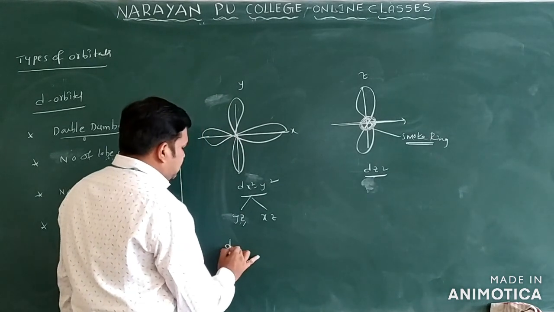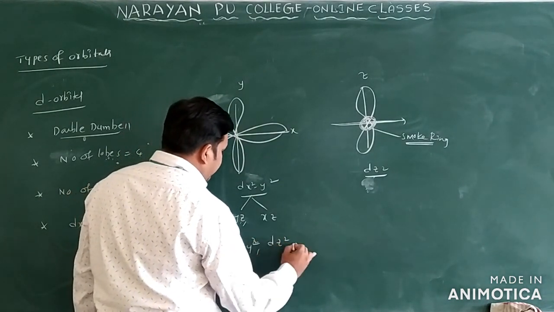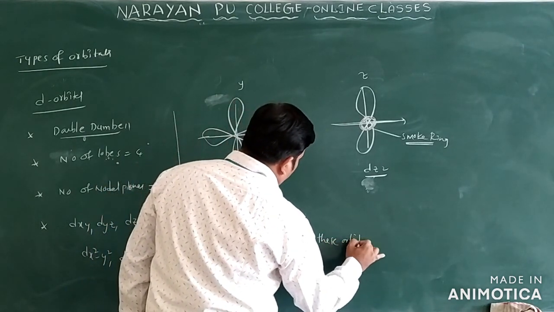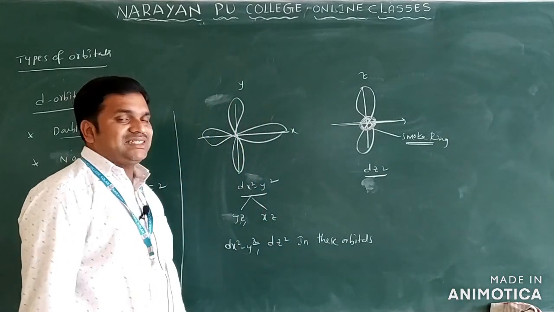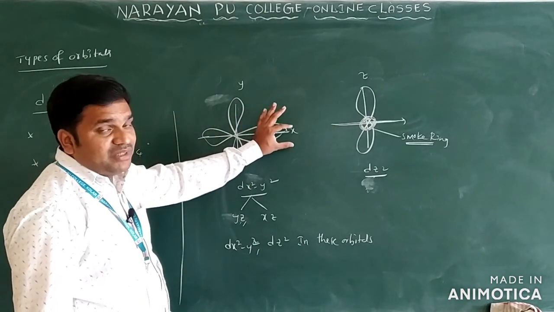What are the orbitals here? Dx square minus y square and dz square. You can see the lobes in these orbitals. Are the lobes present in between the axis or along the axis? Lobes are present along the axis, not in between the axis.